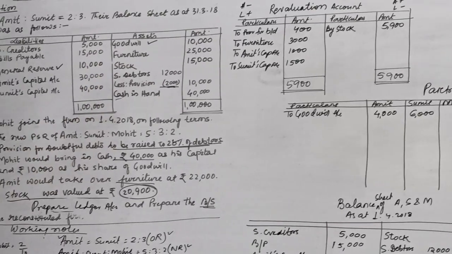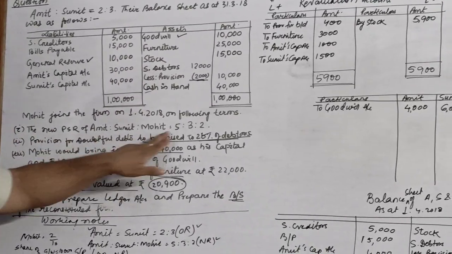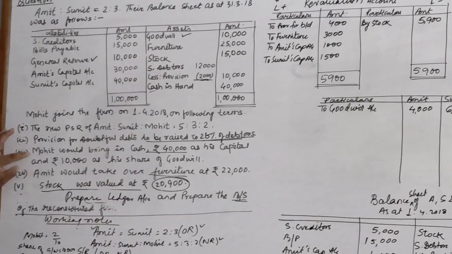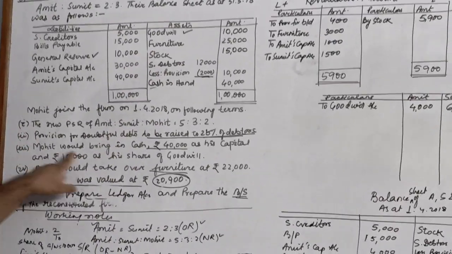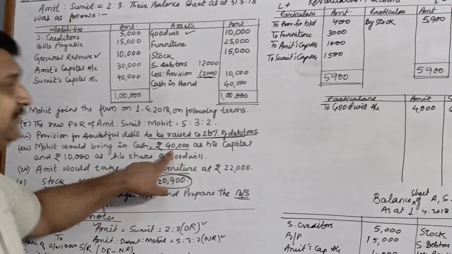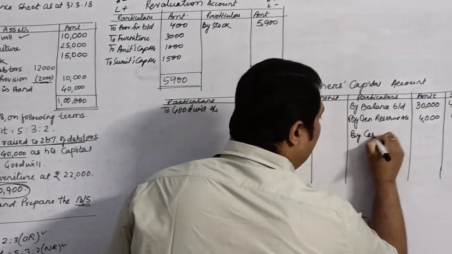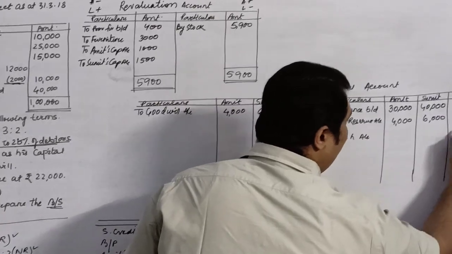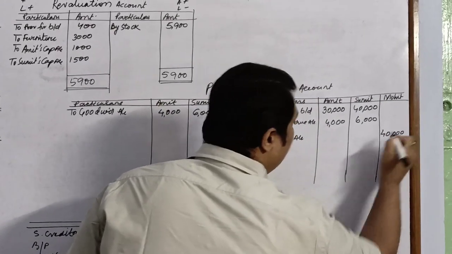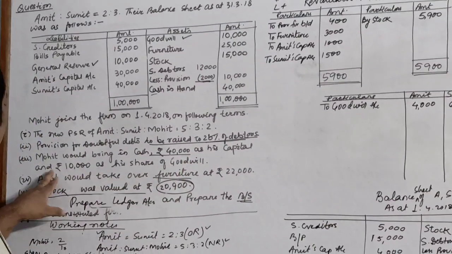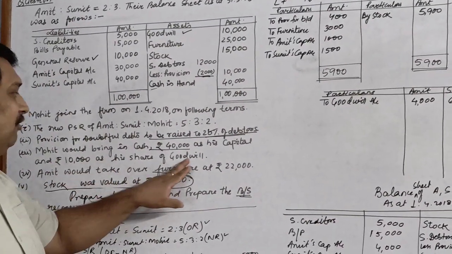Now after this, I will come to my adjustment, new profit sharing ratio, provision. This I have already shown in my revaluation. Now it says that Mohit would bring in cash rupees 40,000 as his capital. So I will write by cash account. Mohit has brought rupees 40,000 as his capital. In the same, it says that he also brings rupees 10,000 as his share of goodwill.